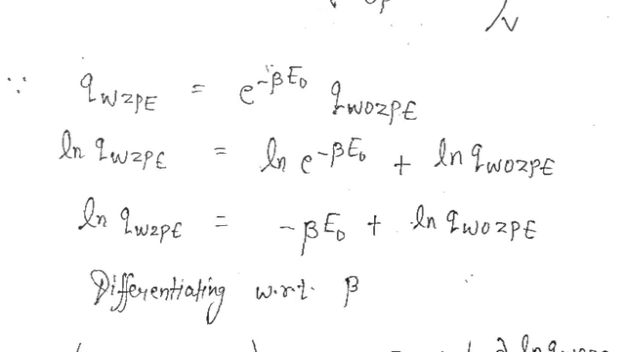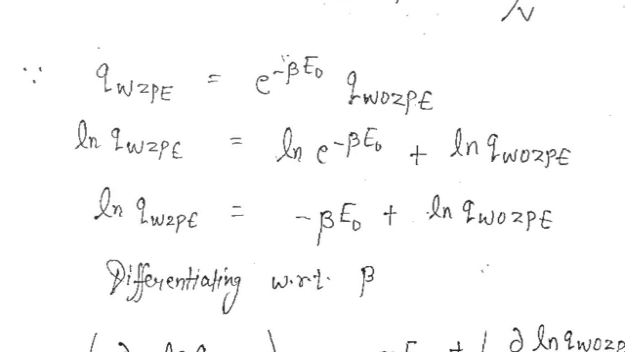Now, as I had already mentioned this formula above, Q WZPE equals e raised to the power minus beta E naught times Q without ZPE, isn't it? Now if we take the ln on both sides, then you get the expression written here: ln Q WZPE equals ln e raised to the minus beta E naught plus ln Q without ZPE.